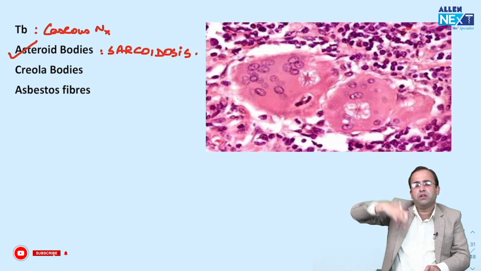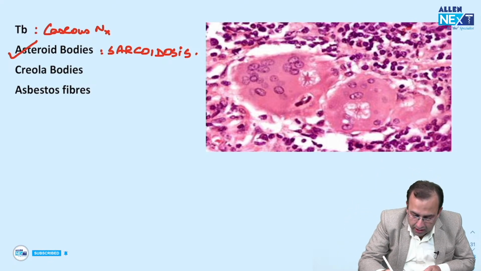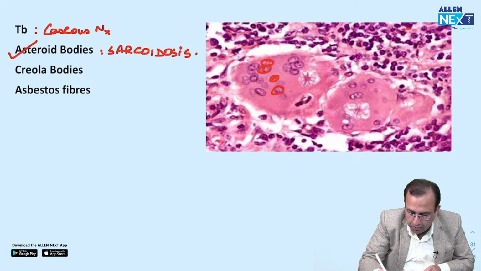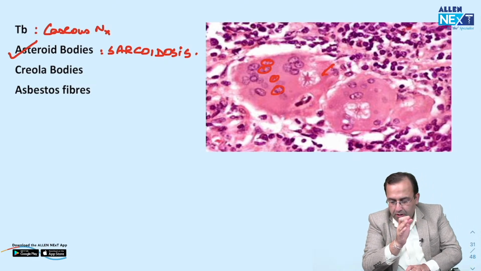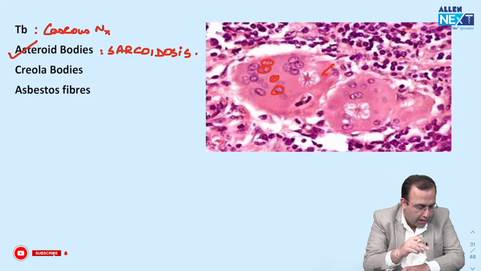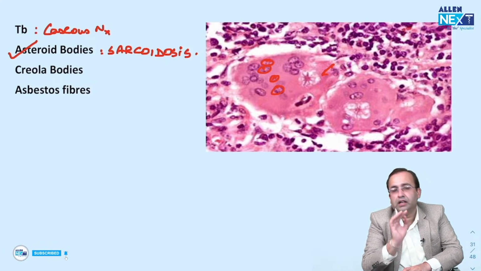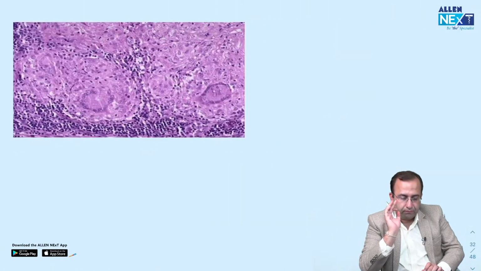Asteroids, they are the stars which are falling from the sky. So it is a giant cell. You know it's a giant cell, it has multiple nuclei with presence of star-shaped inclusions. Star-shaped inclusions in giant cells are called asteroid bodies, seen in sarcoidosis.